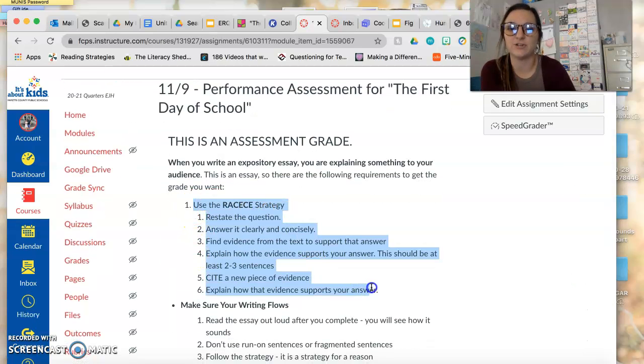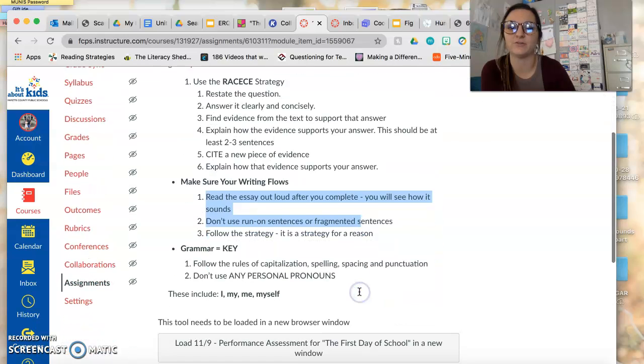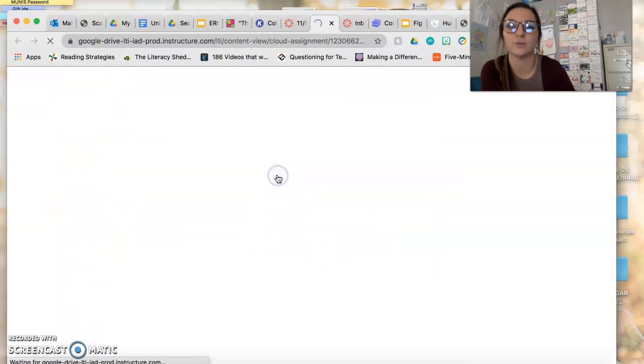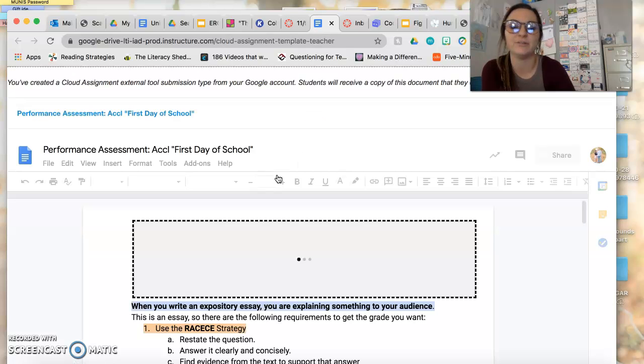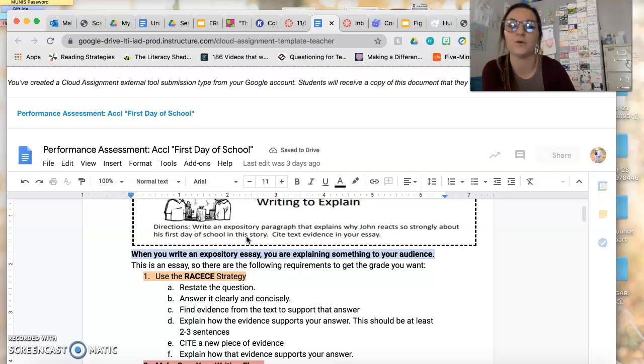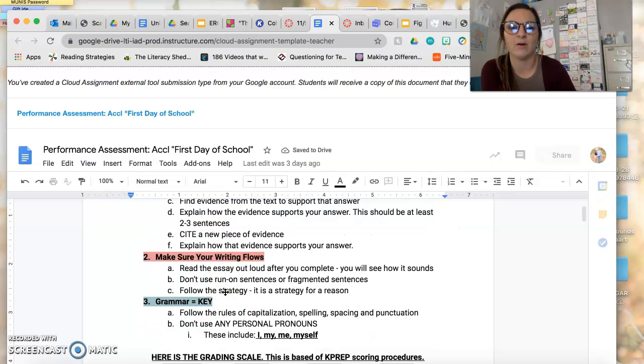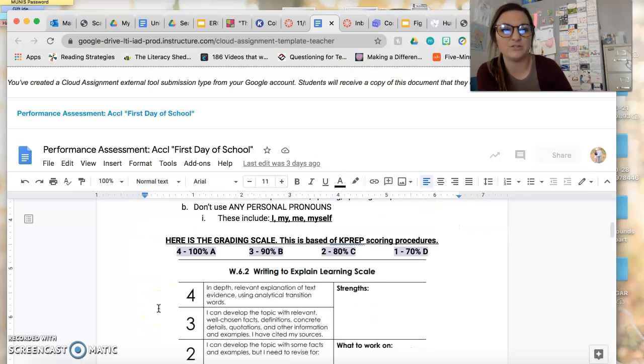Use the RACES strategy, which is right here. Make sure your writing flows, grammar is key. All those directions are going to be on here for you. So you're basically going to have to answer and then provide 2 quotes and 2 explanations for an essay today. And all the directions are in there. I'm not going to reread it to you.